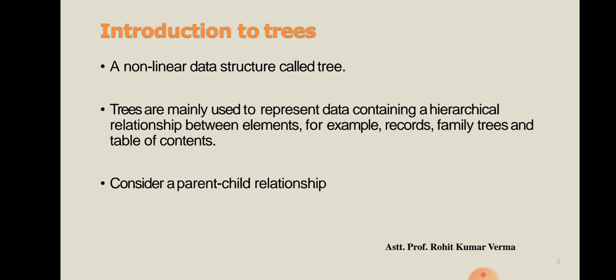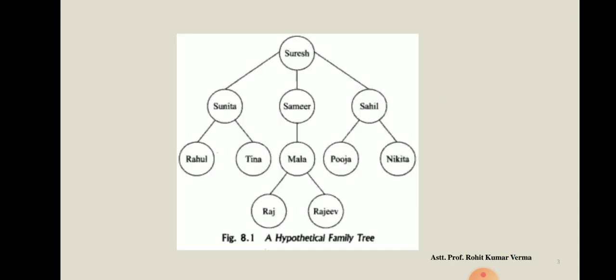Now, dear students, in case of a tree, we have a hierarchical relationship. This hierarchical relationship is represented in the form of a parent-child relationship. How? You can see in this image.